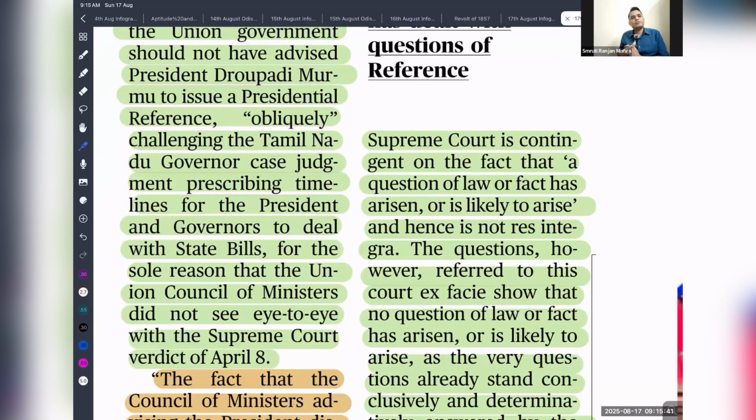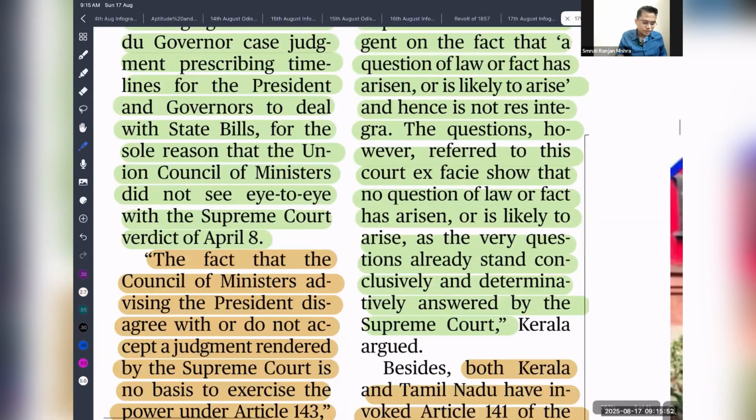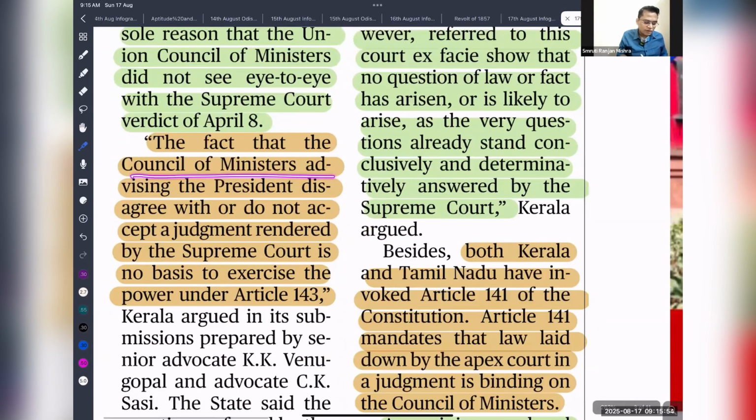Recently the Supreme Court passed an order that in case a bill passed by the state government is given to the governor, then the governor has to act within 3 months. Governor or president has to act within 3 months. The fact that the Council of Ministers advising the president disagrees with or does not accept the judgment rendered by the Supreme Court is no basis for exercise of the power under Article 143.